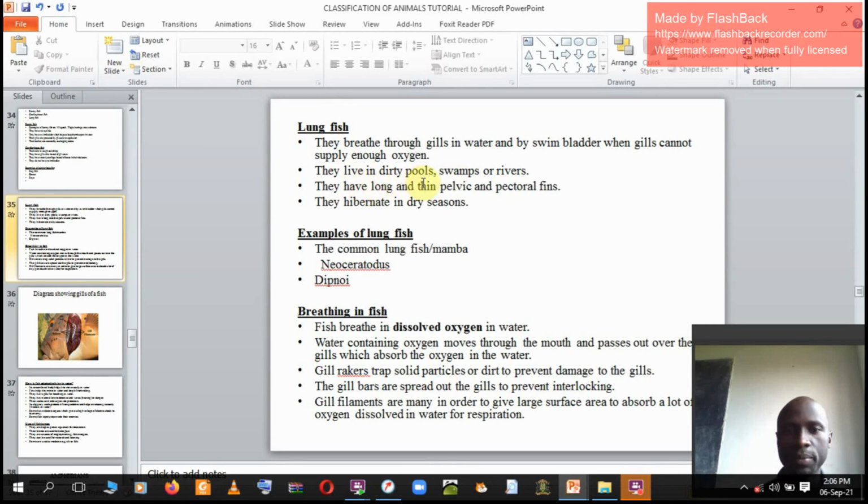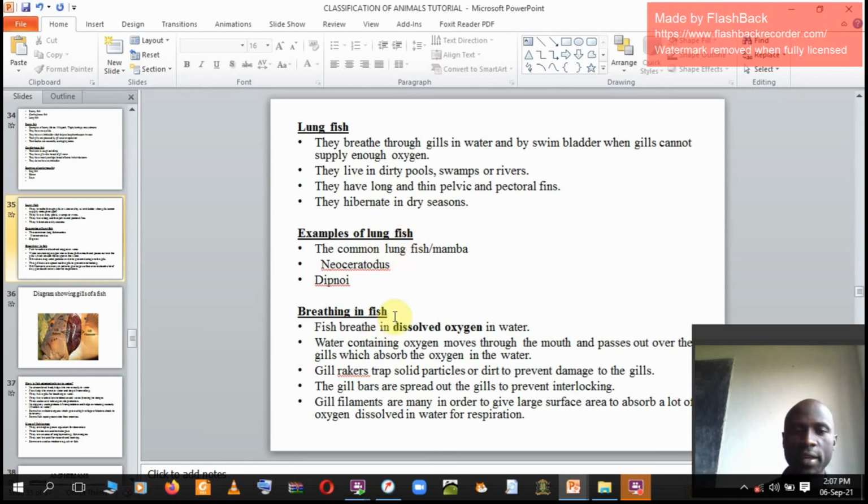They live in dirty pools, swamps, or rivers. They have long and thin pelvic and pectoral fins. They hibernate in dry seasons. If it is a dry season, they will have to go and hide somewhere where they can access dirty pools or mud. Examples, we have common lungfish or mamba. Then we have Neoceratodus, we have dipnoi. These are lungfish, examples of lungfish.